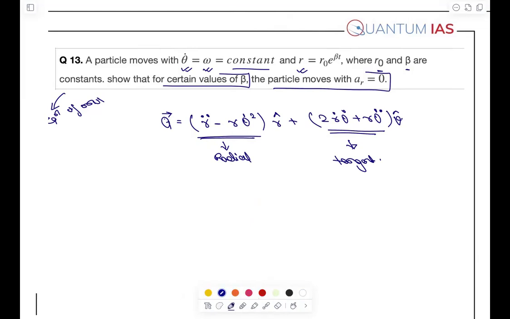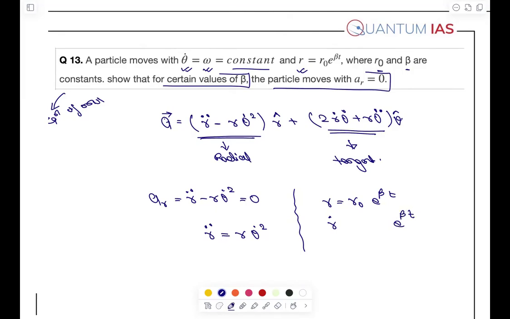Okay, moving ahead. So this a r, which is r double dot minus r theta dot square, is 0. This is what they have given. What we can write is that r double dot will be r theta dot square. So let's find out r. So r is equals to r naught e to the power beta t. So what will be r dot? It will be r naught beta e to the power beta t.